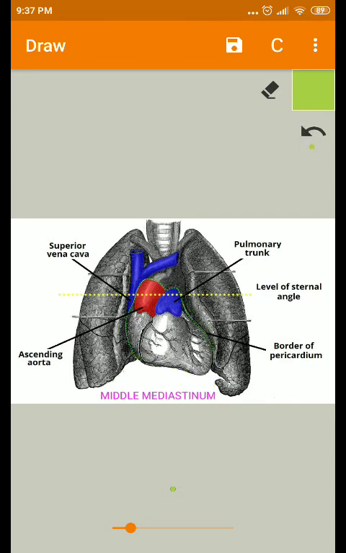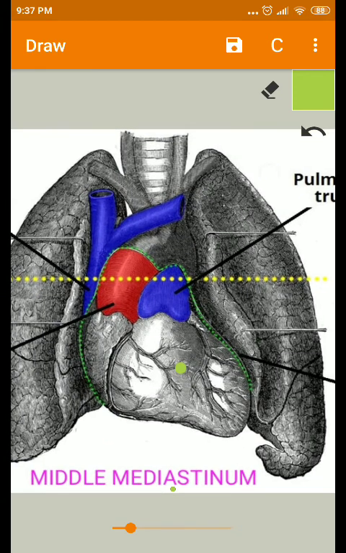Now coming to the contents of the middle mediastinum. The first one is the heart enclosed in pericardium. You can see the pericardium with these green dotted lines. Coming to the arteries, the ascending aorta, you can see the starting point of the aorta. It starts from the left ventricle, and this is called the ascending aorta. Also the pulmonary trunk, with the starting point of the two pulmonary arteries.